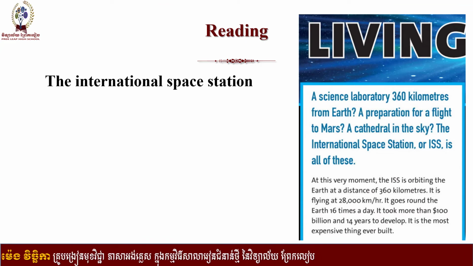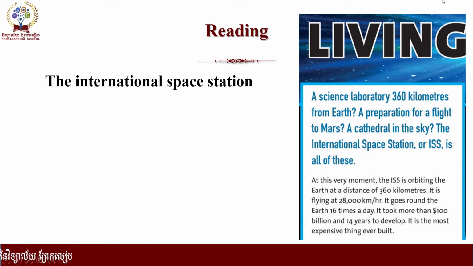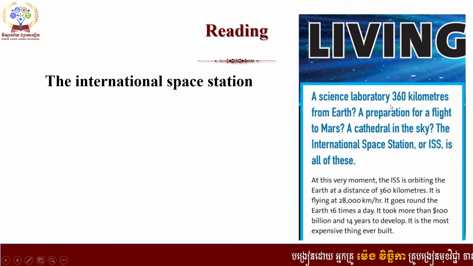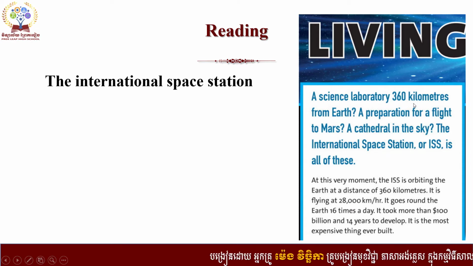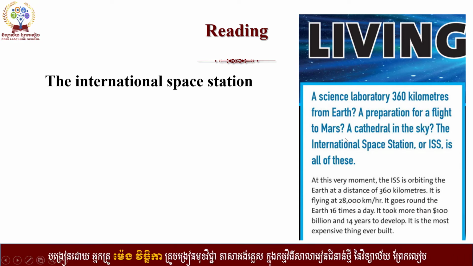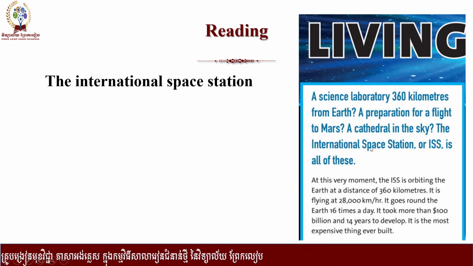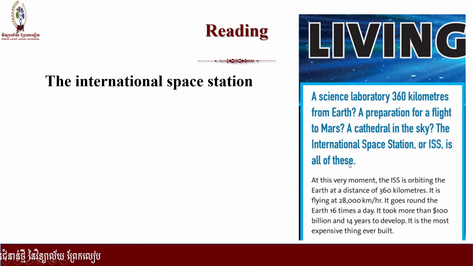Here, we are going to learn about living in space. The first paragraph is about living and some information related to people living there. Okay, so the first: a science laboratory, 360 kilometers from Earth, a preparation for the flight to Mars, a cathedral in the sky, the International Space Station, or ISS, is all of this.